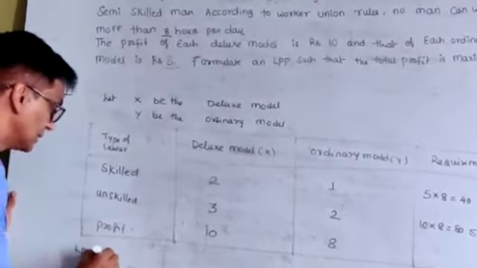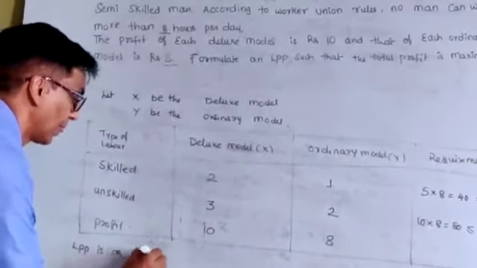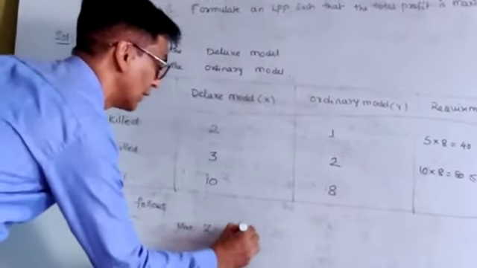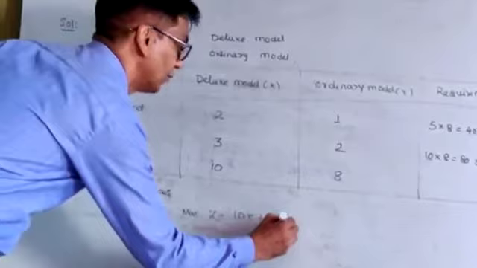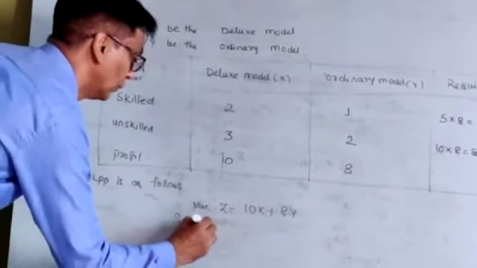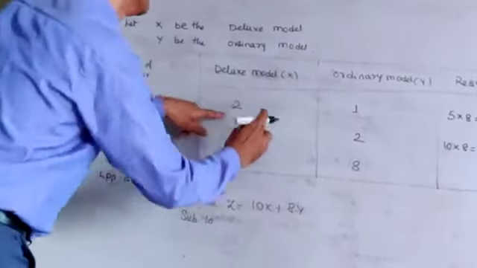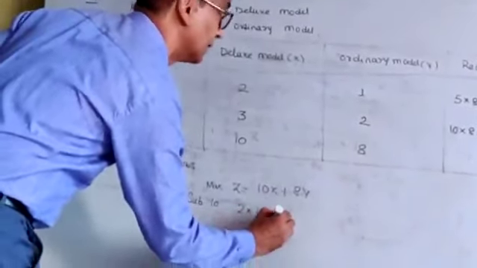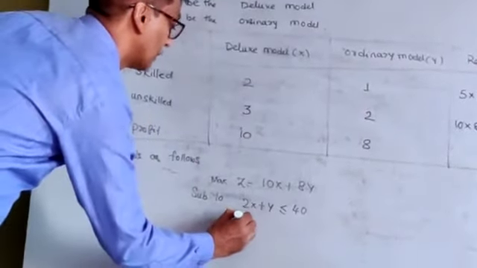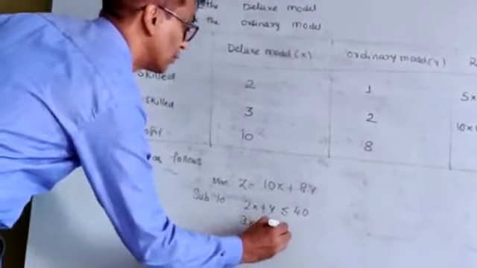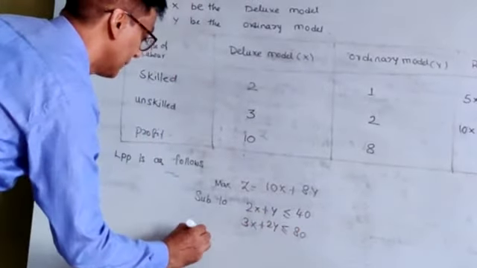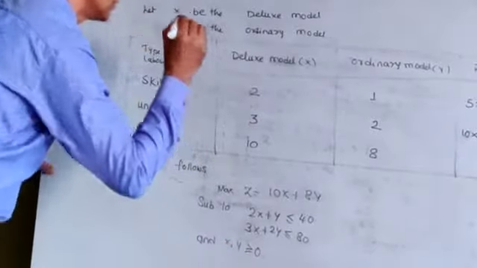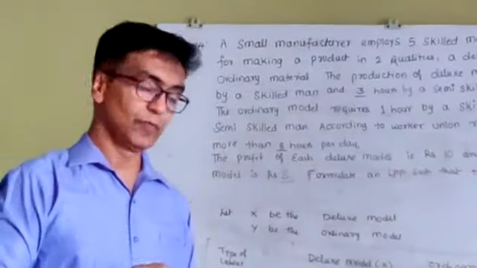Now LPP is as follows: maximize Z equals 10x plus 8y subject to constraints. See here, it is 2x plus y less than or equal to 40, 3x plus 2y less than or equal to 80, and x, y greater than or equal to 0. So this is how the LPP will be formulated.